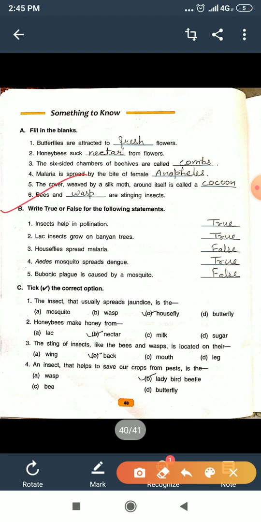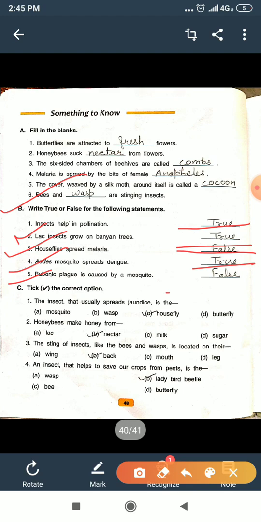Now move to the question answers of exercise B. B1: Insects help in pollination. This is true. Lac insect grows on banyan tree. This is also true. Housefly spreads malaria. This is false. Aedes mosquito spreads dengue. This is true. Bubonic plague is caused by mosquito.